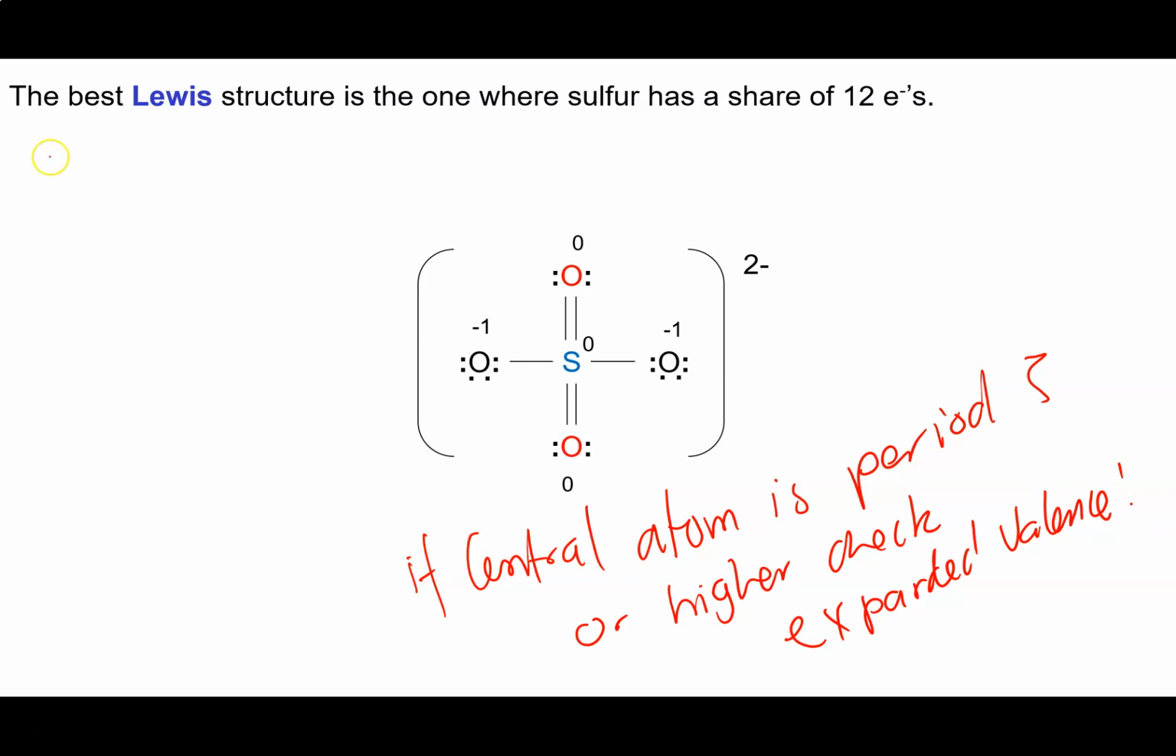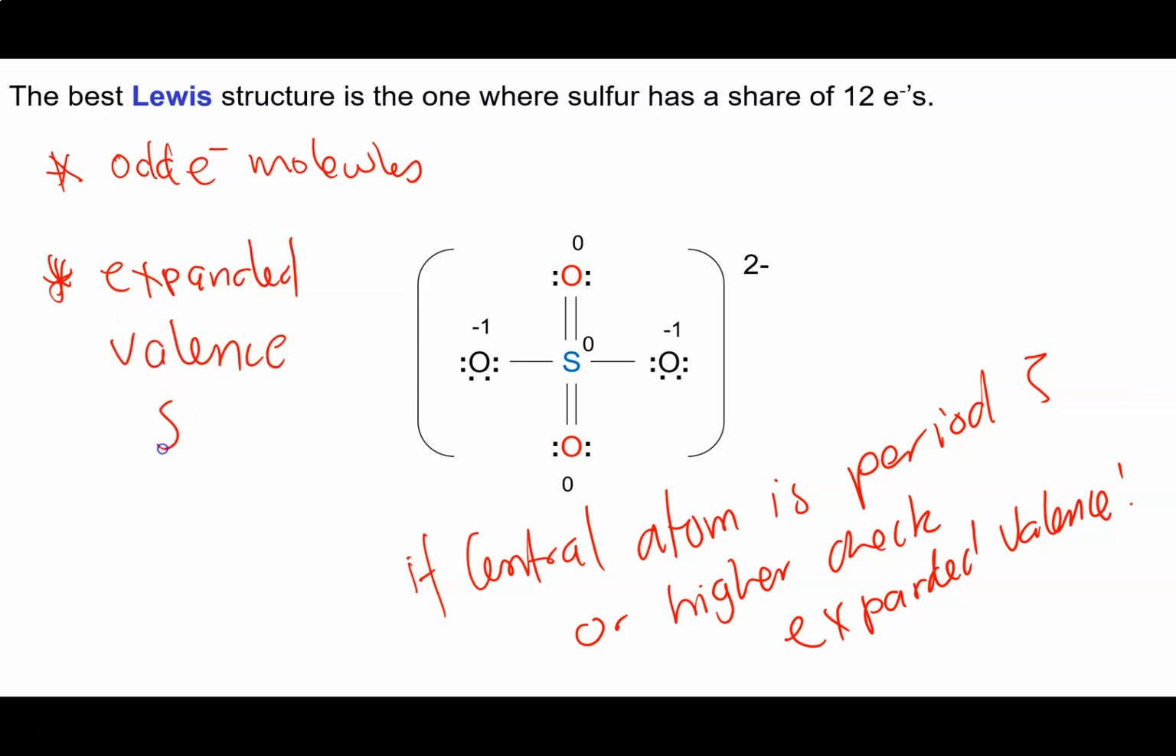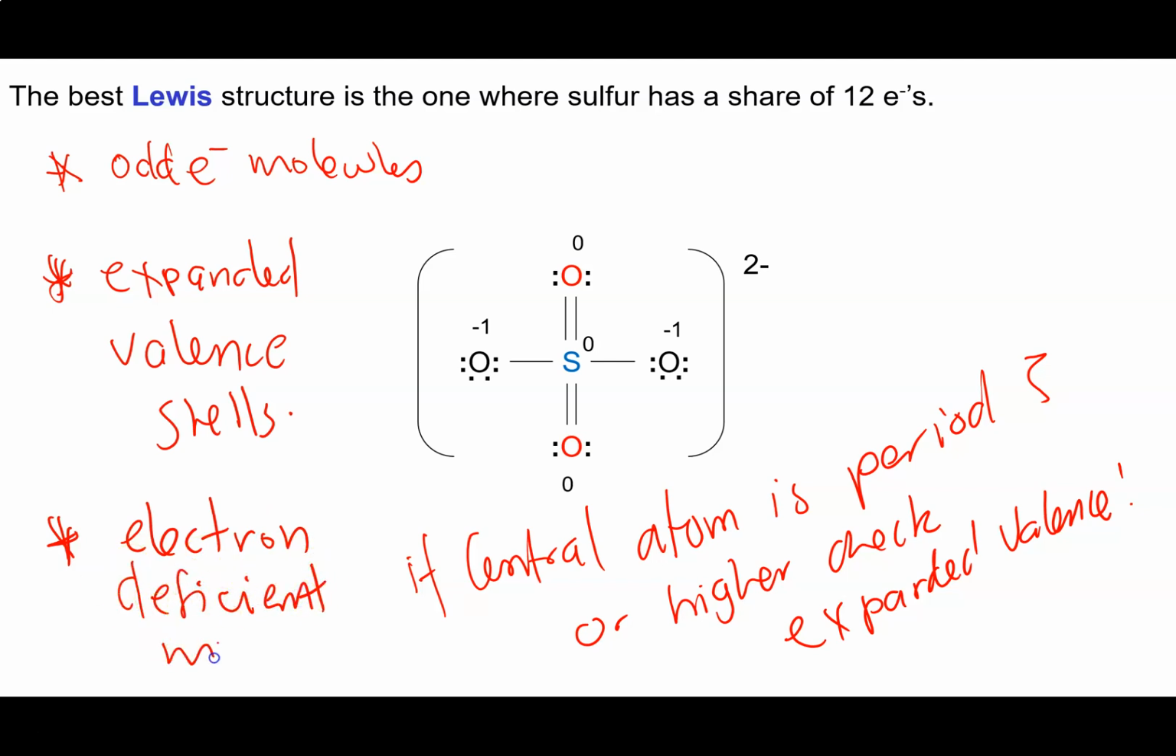Okay, so we've got a couple of things going on there now. We've got odd electron molecules. And then now we've got expanded valence shells. Well, we're kind of breaking the simple rules. What we're going to look at now is our third class of octet exceptions, and they are what we call electron deficient molecules.